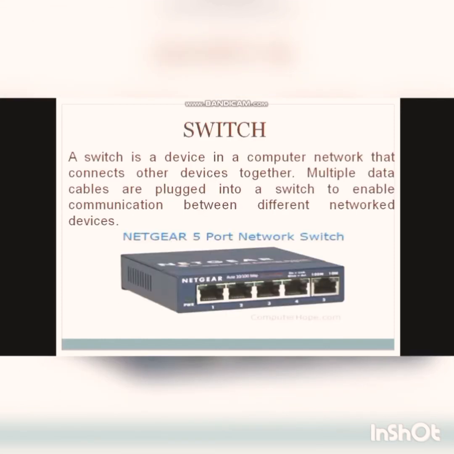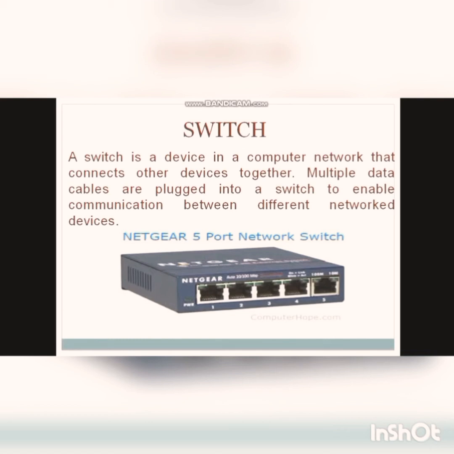Now the next device is the switch. A switch is a device in a computer network that connects other devices together. Multiple data cables are plugged into a switch to enable communication between the different network devices. This figure shows the block diagram of the switch. It means a switch is just like the hub. It is similar to the hub, but it is a central hardware device that manages the flow of information among the PCs and devices connected to it.